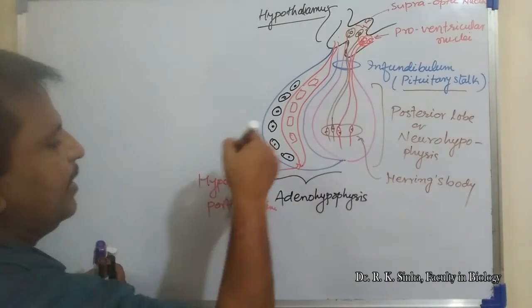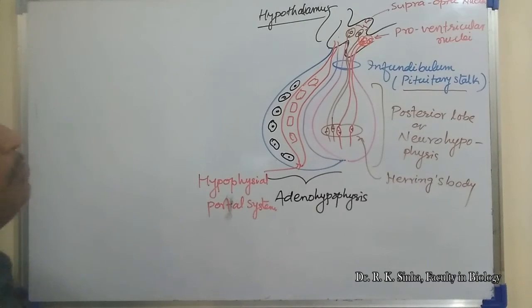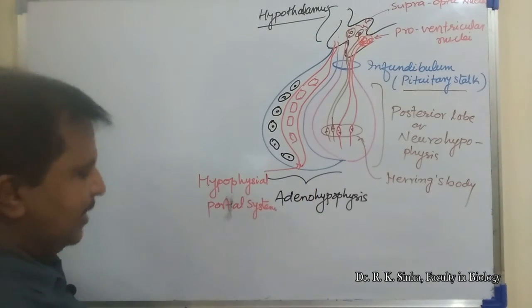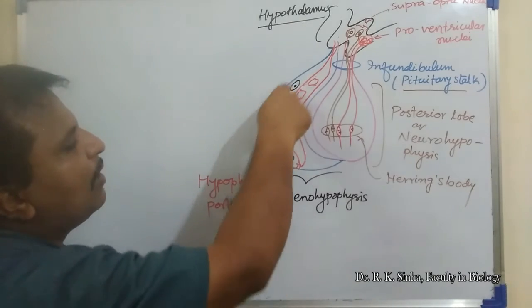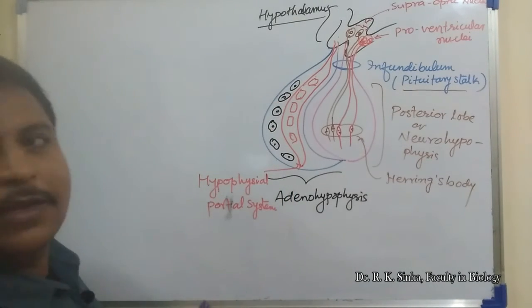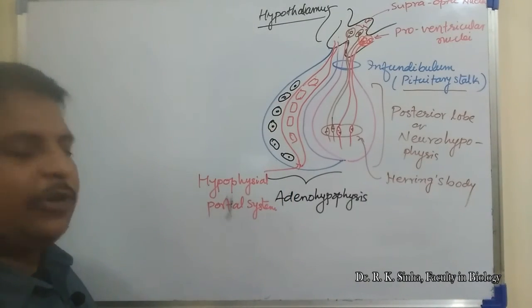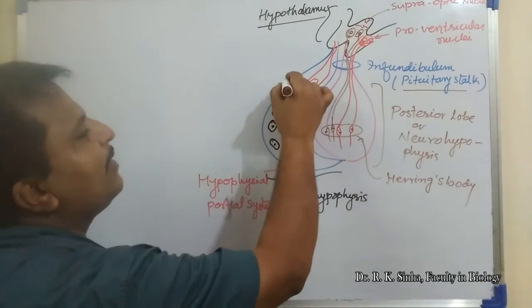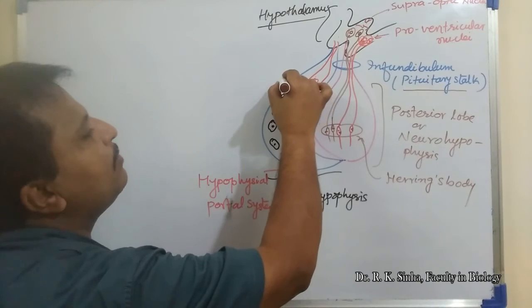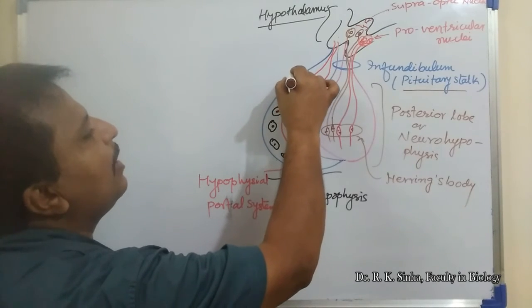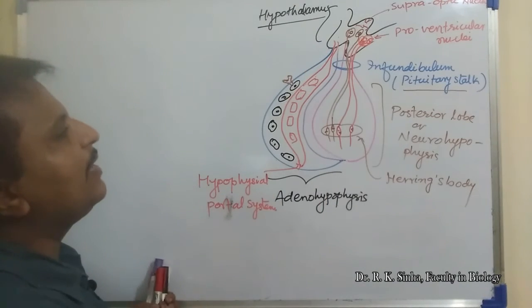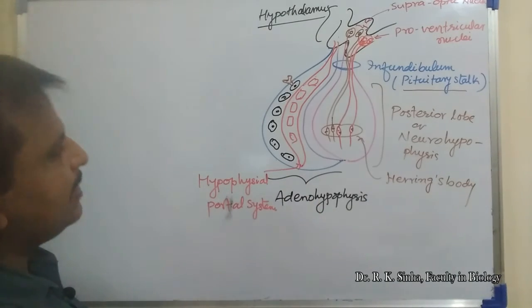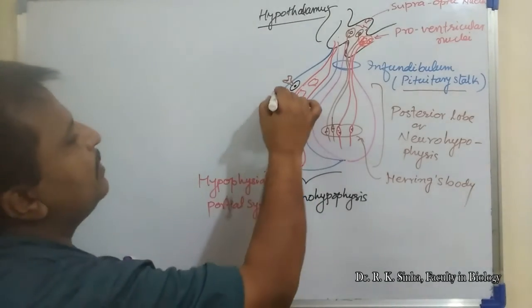And this hypophyseal portal system will bring the hormone synthesized here, and that regulates the activity of these endocrine cells of the anterior lobe of the pituitary gland. There are receptors present over the cells of these, like this. This is one of the endocrine cells of the anterior lobe of the pituitary gland that will receive the hormone released from the hypothalamus. There is another receptor present here on the surface of these cells.